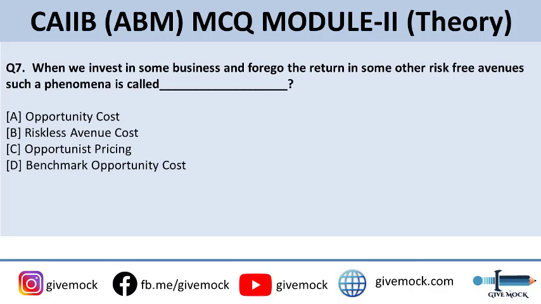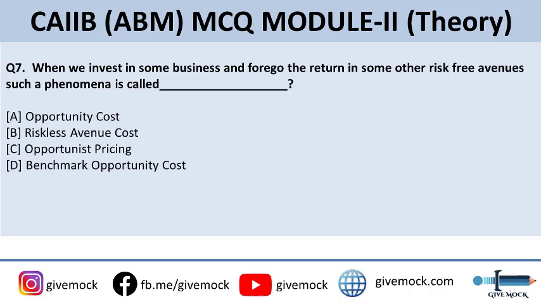When we invest in some business and forego the return in some other risk-free avenues, such a phenomenon is called. The options are A. Opportunity cost, B. Riskless avenue cost, C. Opportunist pricing, or D. Benchmark opportunity cost. Options are a bit confusing. You may not have heard about these options, so it might confuse you what is the right answer, even after you know the answer.